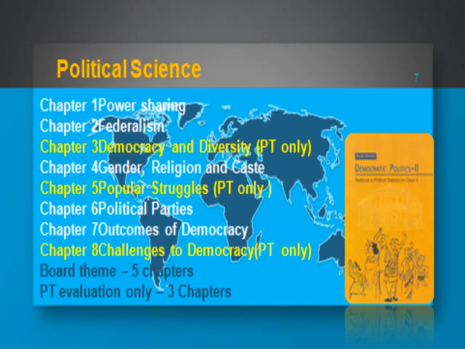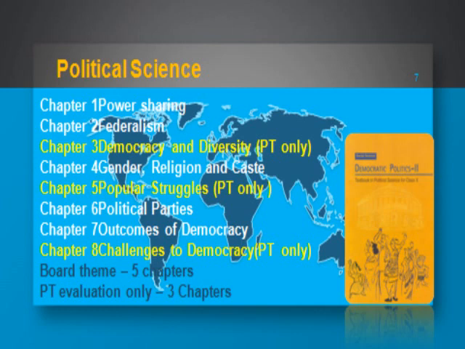Now let's understand the briefing of the chapters, meaning what is inside the chapters. So I will discuss only the board themes in political science, right? The first one is power sharing. Here we will understand with the example of how power is shared in Belgium and Sri Lanka, right? And what is the need of power sharing, and what are the different forms of power sharing in chapter number 1. And this is compulsory. This will be asked in the board exam.